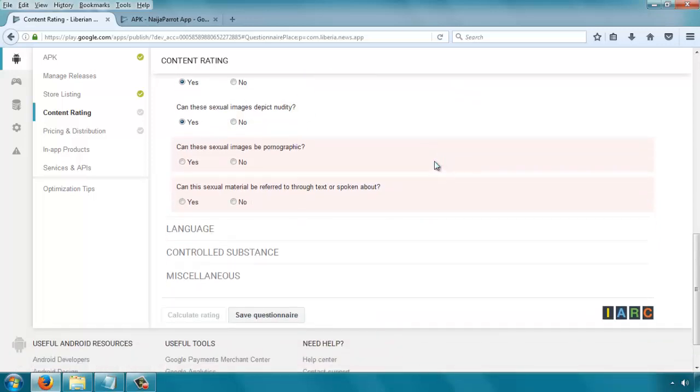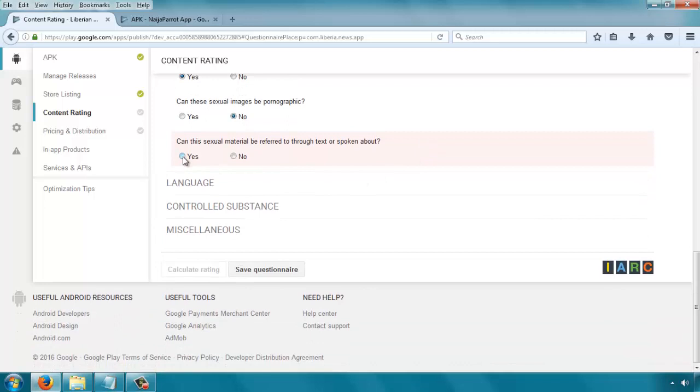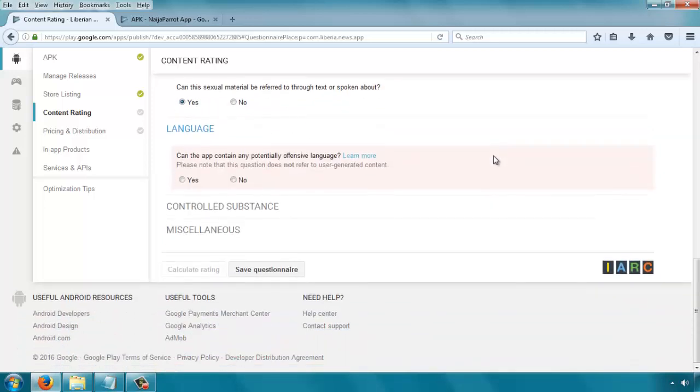Can these sexual images be pornographic? A pornographic image is an image that was created specifically to arouse maybe a male or a female. So those are usually like these sexual kind of apps. So that's not really the focus of our news app. So we are going to say no to this question. Can this sexual material be referred to through text or spoken about? We'll say yes. Language. Can the app contain any potentially offensive language?